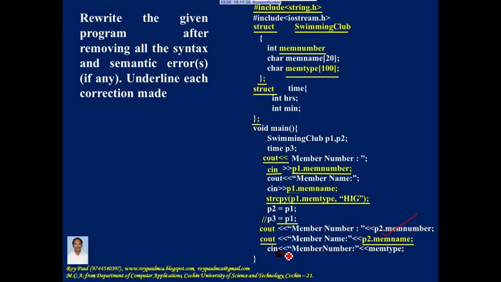Correct. Now here it is the output operator, so cout must come, corrected. And members of a structure should not be used alone. So how will you make use of this member? It is variable name dot member name, and the variable name is either p1 or p2. So this must be written as p1 dot mem type or p2 dot mem type. So let me correct this mistake. It is written as p2 dot mem type, or if you want you can write p1 dot mem type. Both are correct.